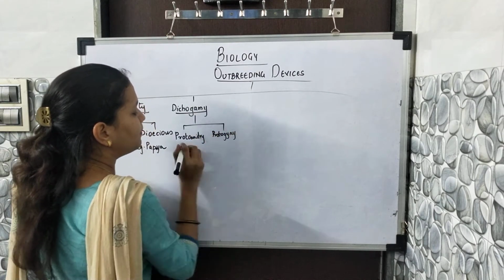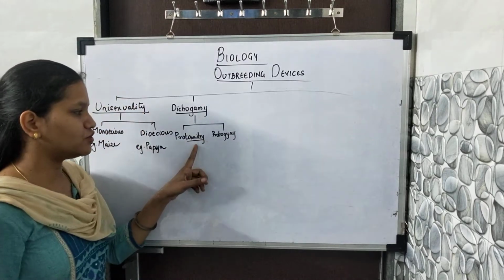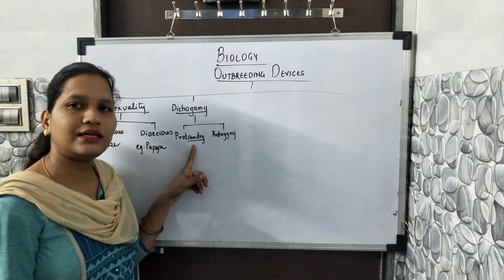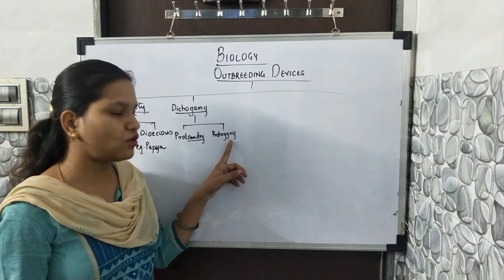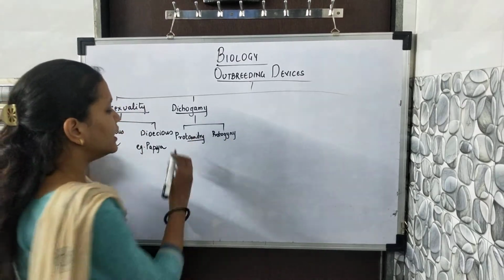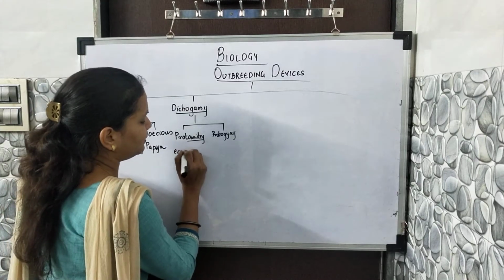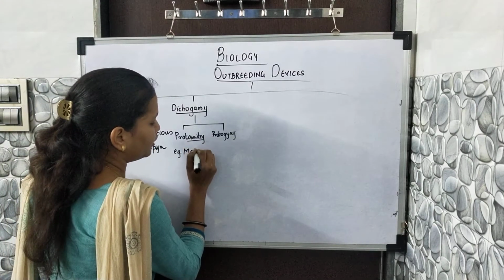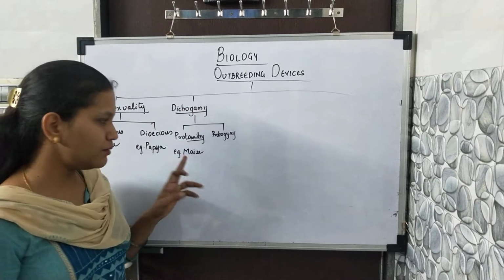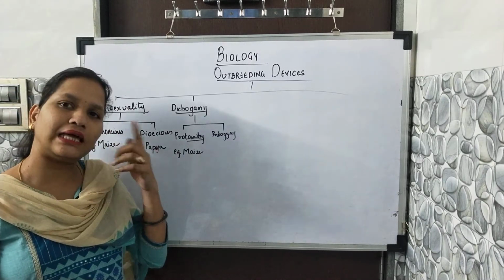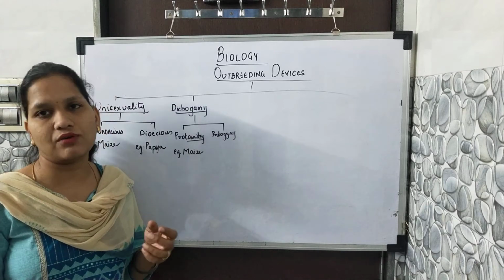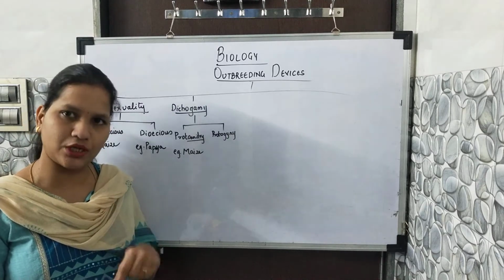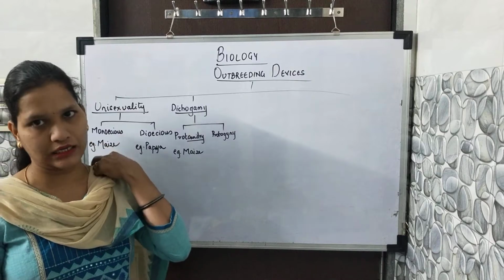Protoandry: andry stands for androecium, whereas gyne stands for gynoecium. The protoandry example is maize, where the male flowers at the apex mature first, whereas the female flower, the tassel present below, becomes receptive later on.